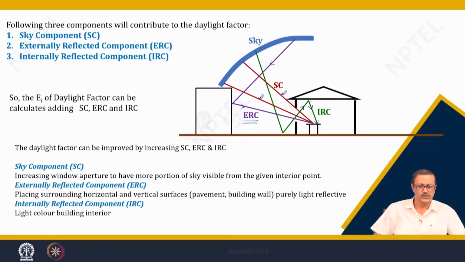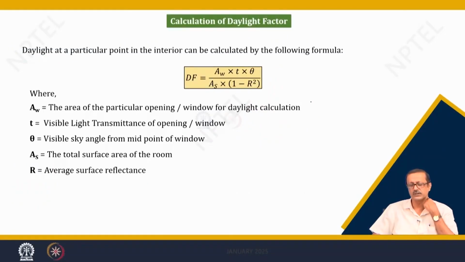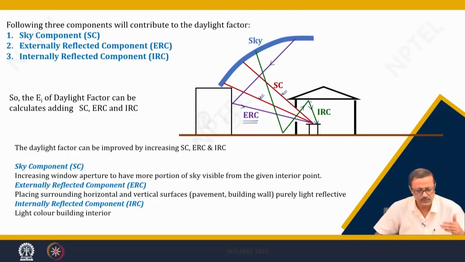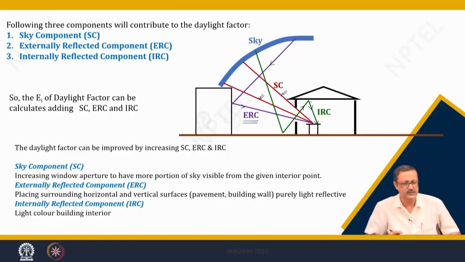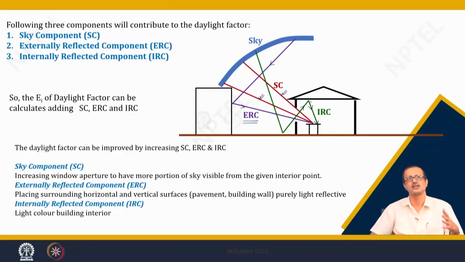Now, we will see how we can compute this particular daylight factor. I will go back a little bit. This fundamental equation is actually based on the sky component. The sky component is one of the three components of the daylight factor, and it is the major one.